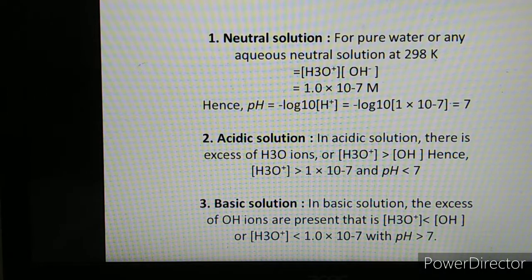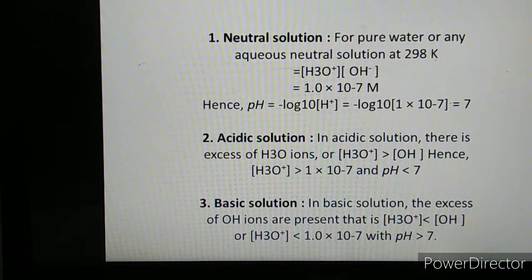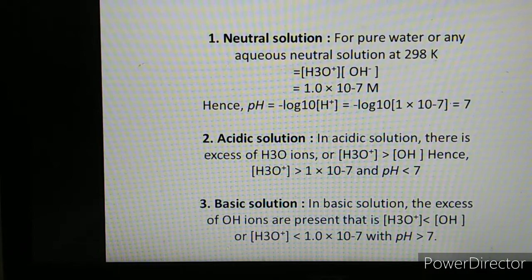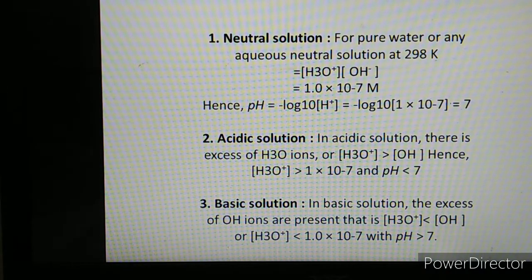So, may I repeat again, for neutral solution, pH is equal to 7. For acidic solution, pH is less than 7, that is from 1 to 6. For basic solution, pH is greater than 7, that is from 7 to 14. So, these are the criteria whether the solution is acidic, basic or neutral.